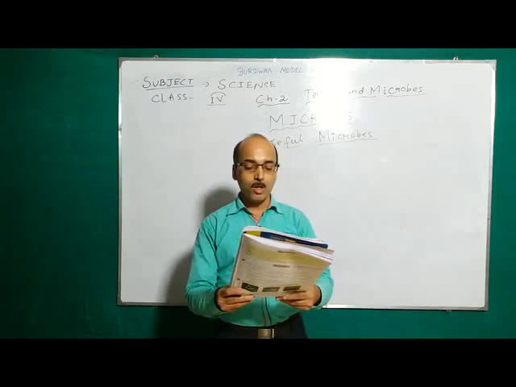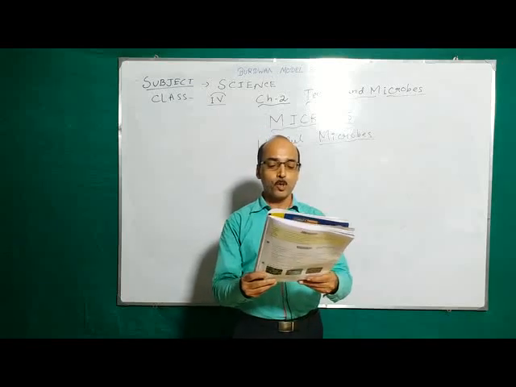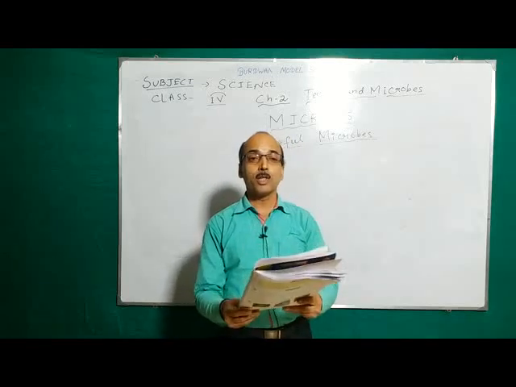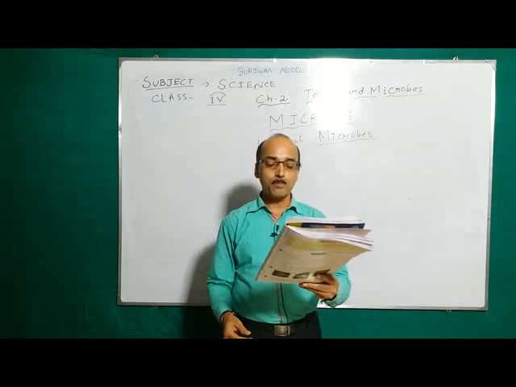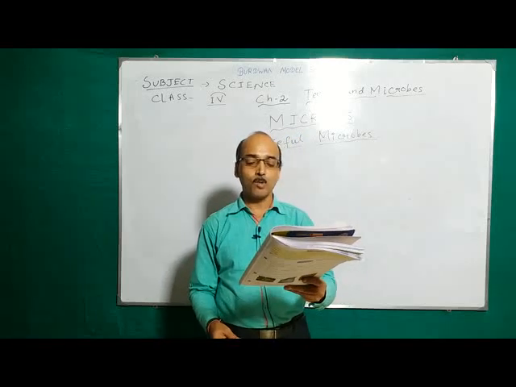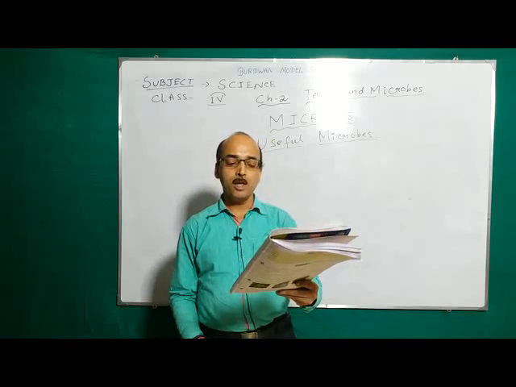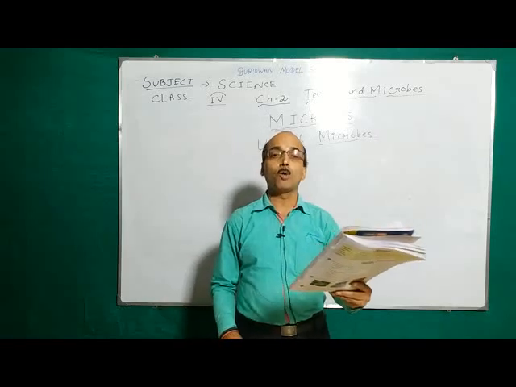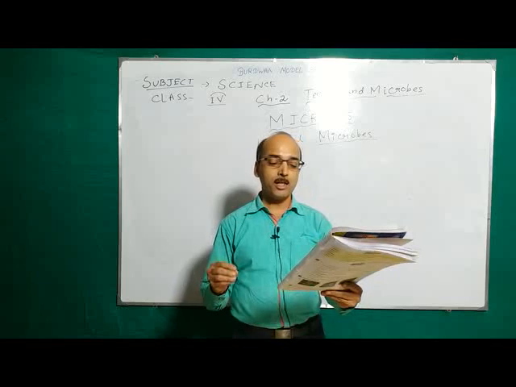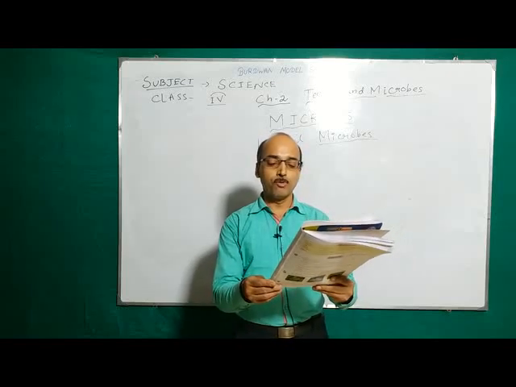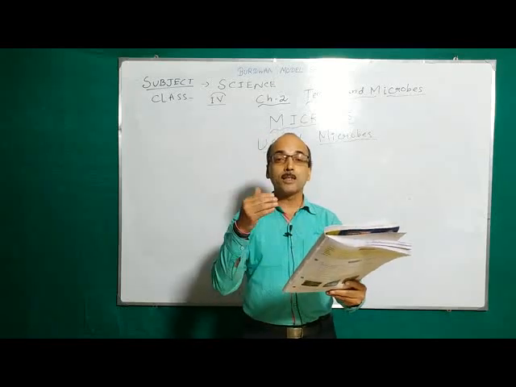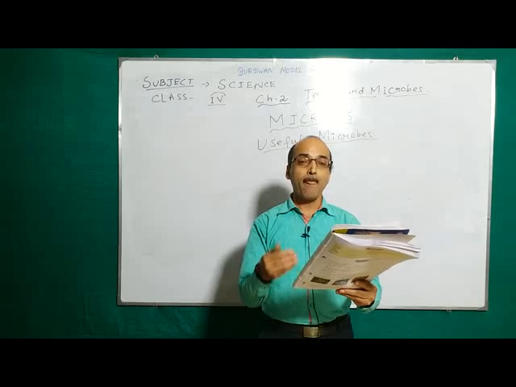Number 4, some bacteria help to produce vitamins in our body. Number 5, some bacteria help in digestion of food in our body. So there are some bacteria that help in digestion of food in our body. So these are the useful microbes.